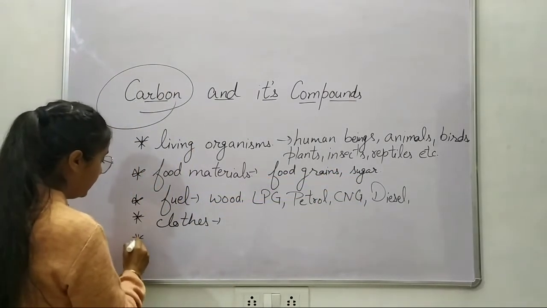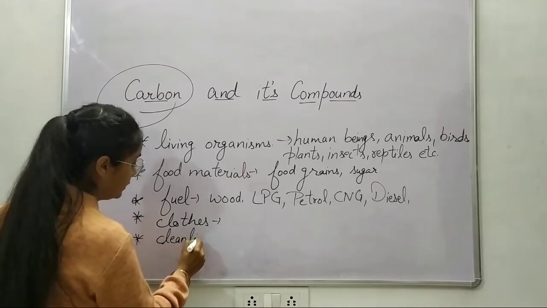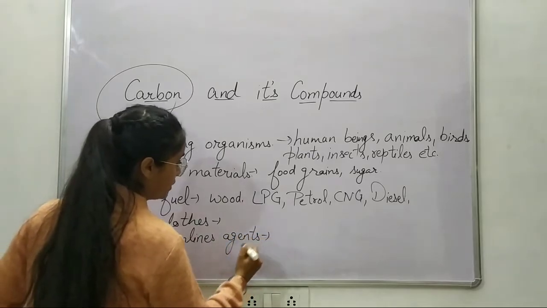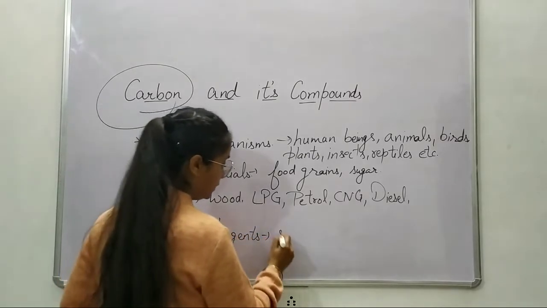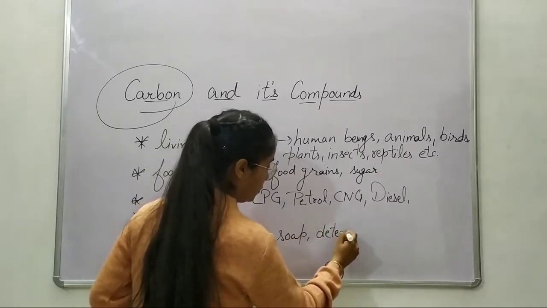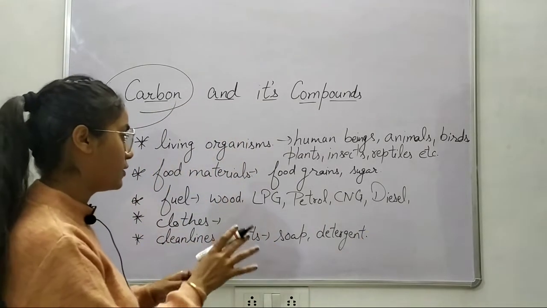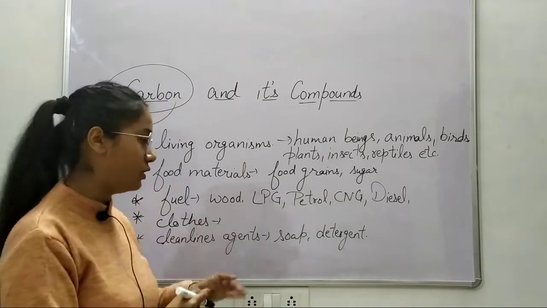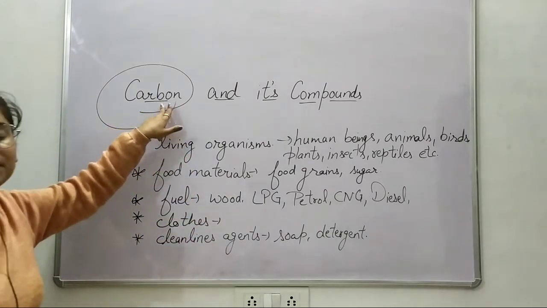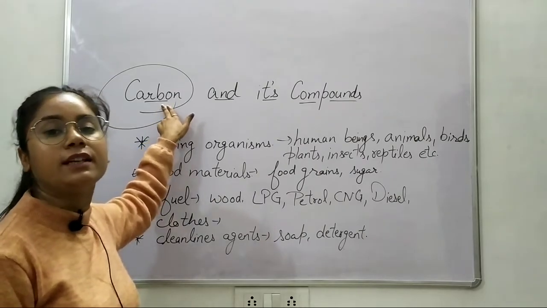Then there are cleaning agents. Now what comes in cleaning agents? Soap, detergent. What else do you use? Any sort of things you use is made of what? This unique compound. That's why I said I will tell you about its uniqueness.